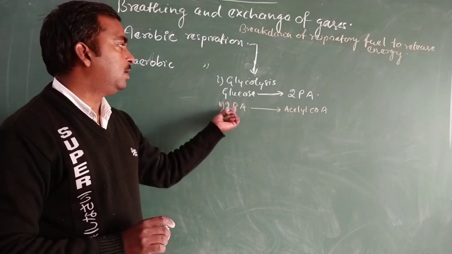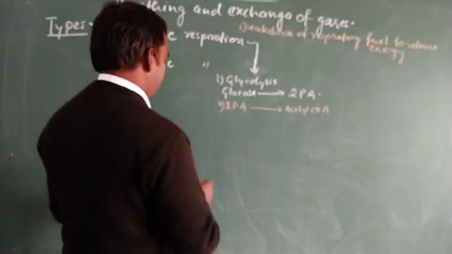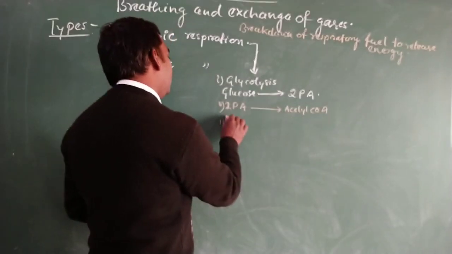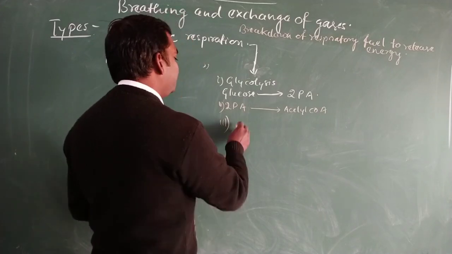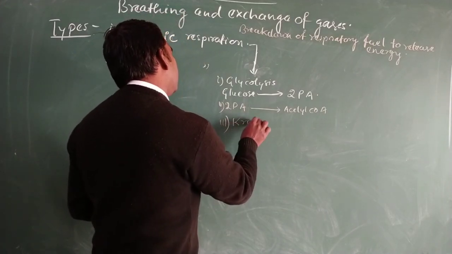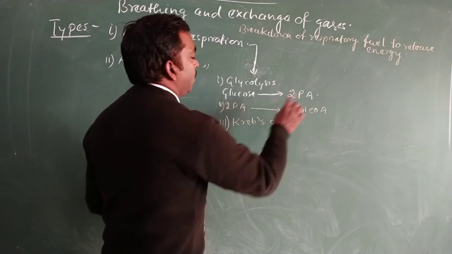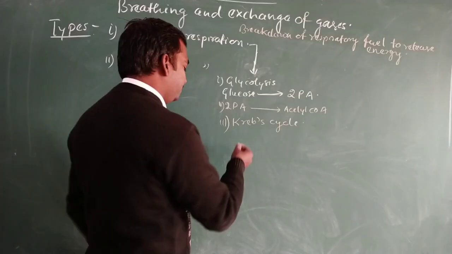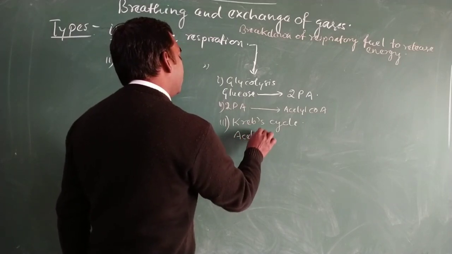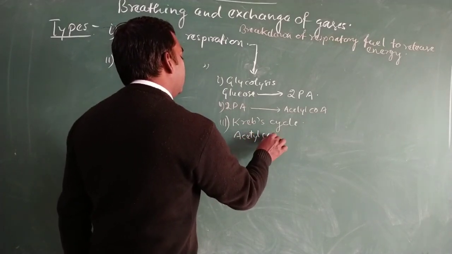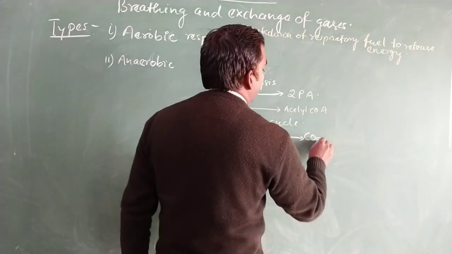This acetyl coenzyme A enters a cyclic mechanism known as the Krebs cycle, and in the Krebs cycle, acetyl coenzyme A becomes converted into carbon dioxide.